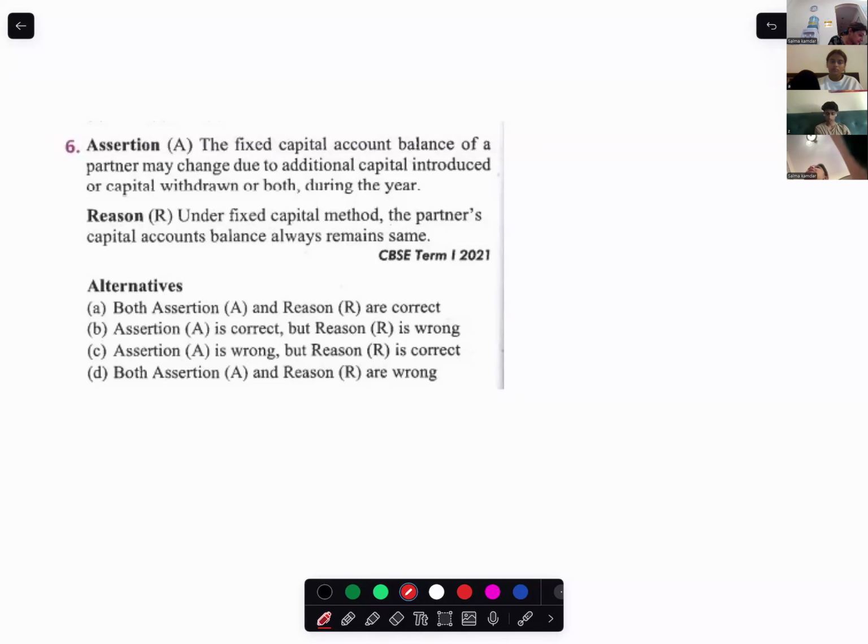Miss, the assertion A is correct, because when additional capital is introduced, the balance may not be equal. So what are they saying in the assertion? Fixed capital account balance of a partner may change due to additional capital introduced or capital withdrawn. So this is correct. So the reason would be either option A or B. Okay, now the reason.